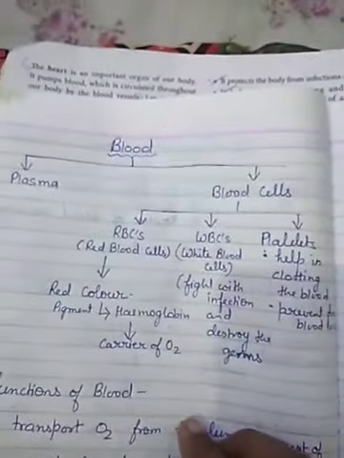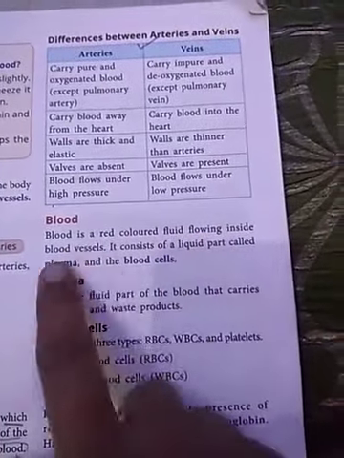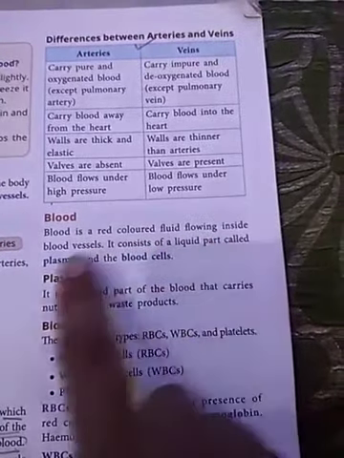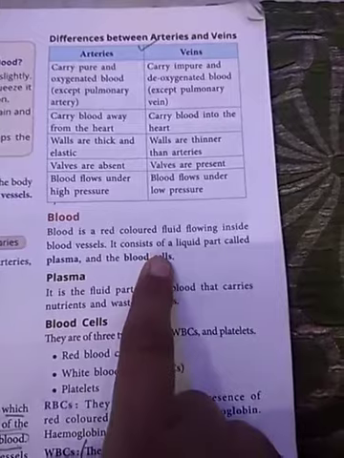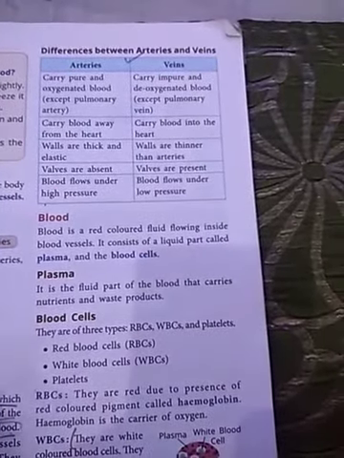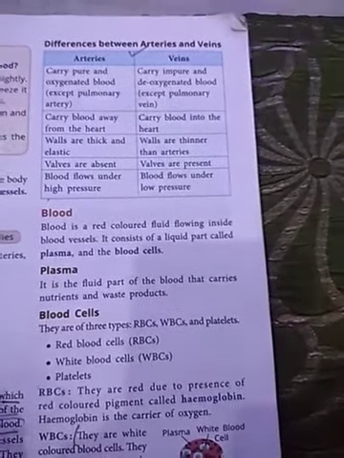So here, what is written in your book: blood is a red colored fluid flowing inside blood vessels. It consists of a liquid part called plasma and the blood cells. So we can say that it is a liquid, of red color, which flows inside the blood vessels.